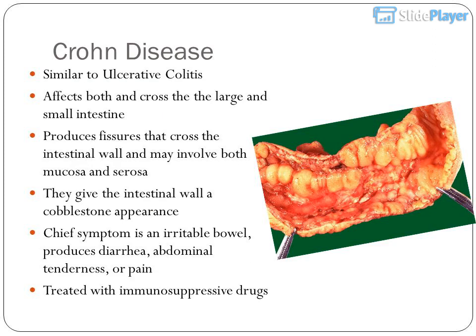Crohn's disease, similar to ulcerative colitis, affects both the large and small intestine. It produces fissures that cross the intestinal wall and may involve both mucosa and serosa. They give the intestinal wall a cobblestone appearance. The chief symptom is an irritable bowel, producing diarrhea, abdominal tenderness, or pain. It is treated with immunosuppressive drugs.